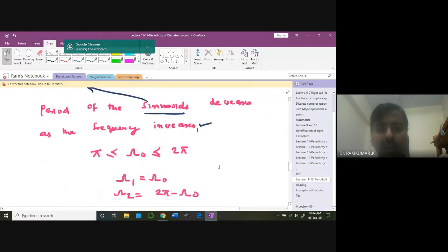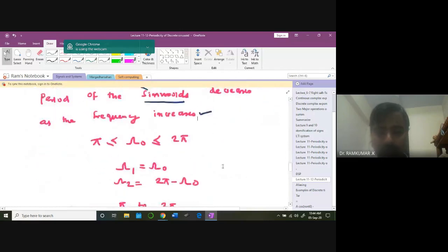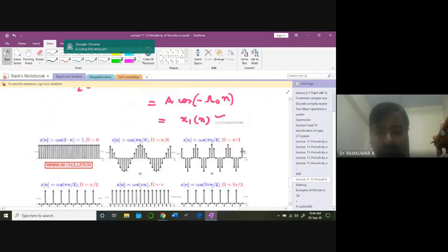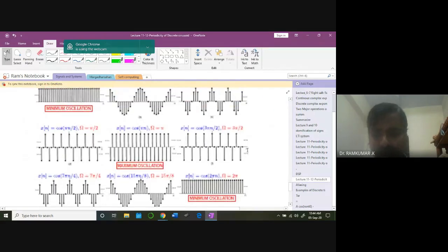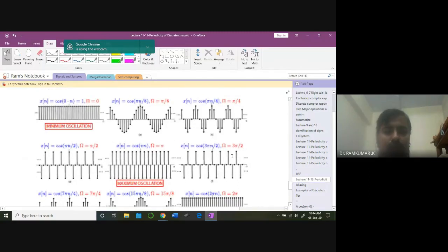And you also can understand that, maybe I'll stop here, but take a look at this diagram. This diagram is key. So I am operating at the frequency 0 initially. I'm sampling. And then for the same sampling rate, I am now increasing the frequency. I am then increasing to pi by 4, pi by 2, pi. You can see the number of samples are getting increased.